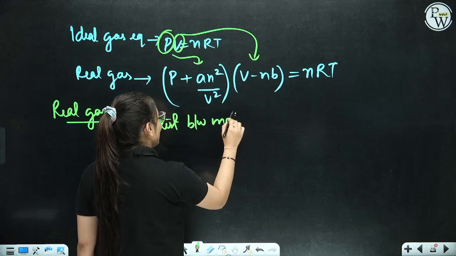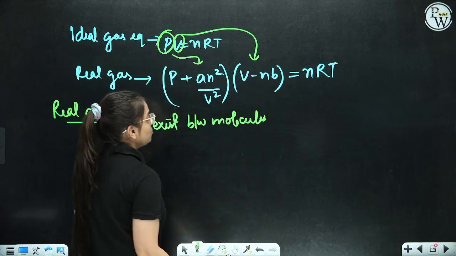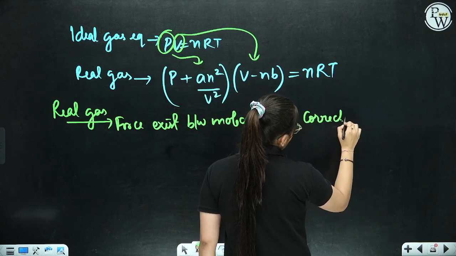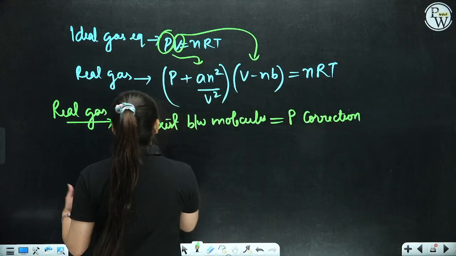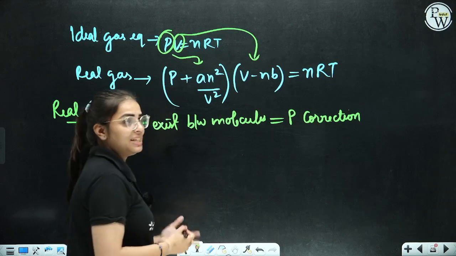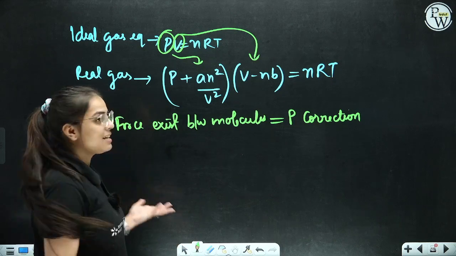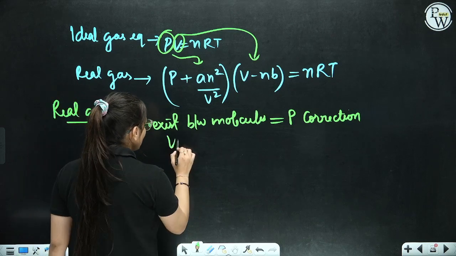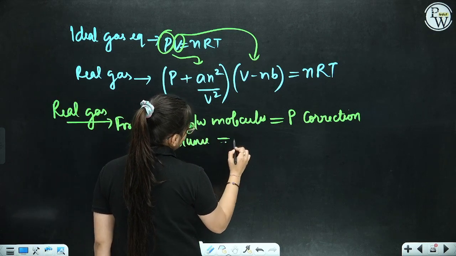Due to the forces between the molecules, there will be a pressure correction term. And when we talk about volume, yes, molecules exhibit some volume. They were saying that the volume of molecules is negligible. No, they have some volume, so there is a volume correction term.